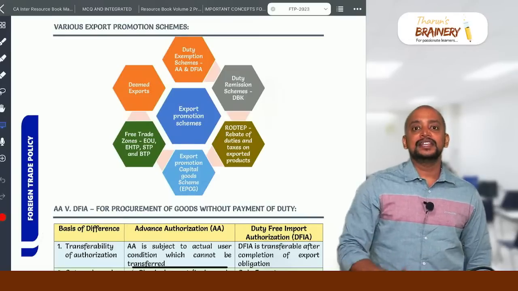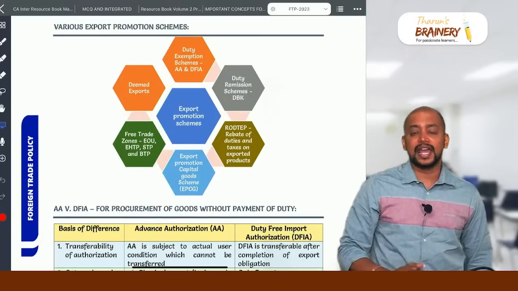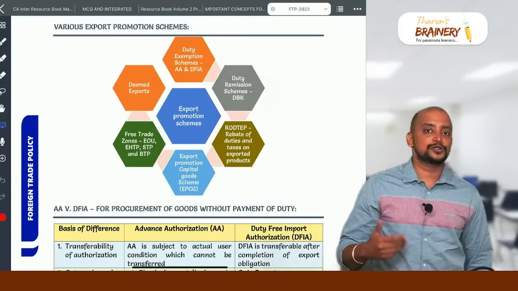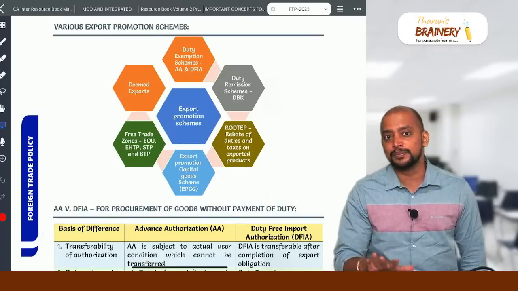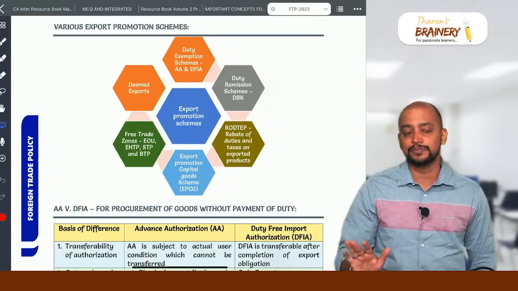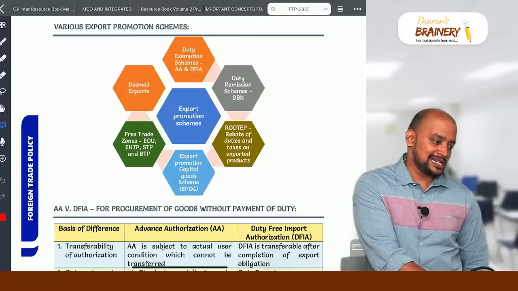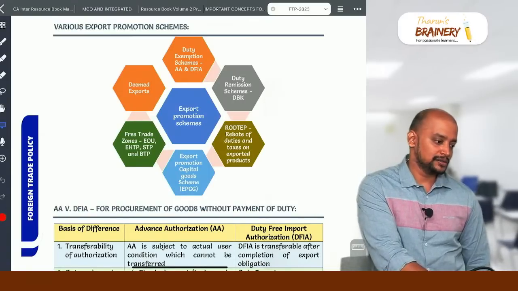Then business entity means any person engaged in business. So it includes sole proprietor also, partnership also. Everyone will come under business entity. They should be engaged in business. Sir, assuming the question is silent, okay.